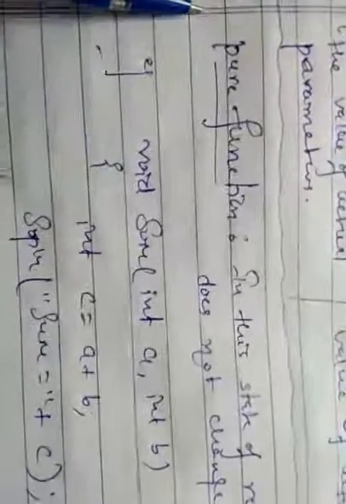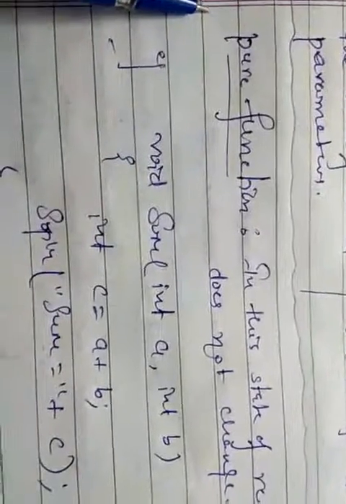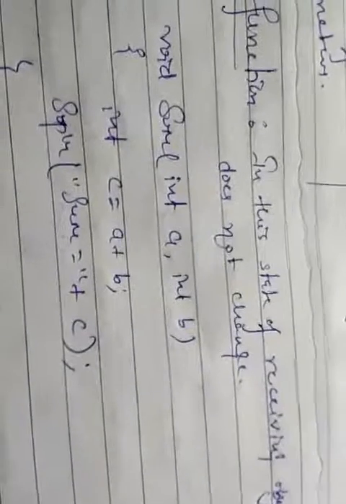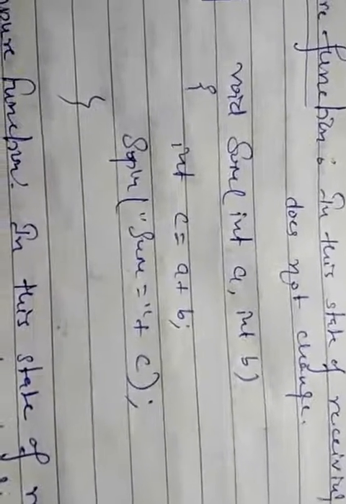Now the next category of function type, number first, is a pure function. So in a pure function, the state of the receiving object does not change. So we can say the pure function works similar to call by value.